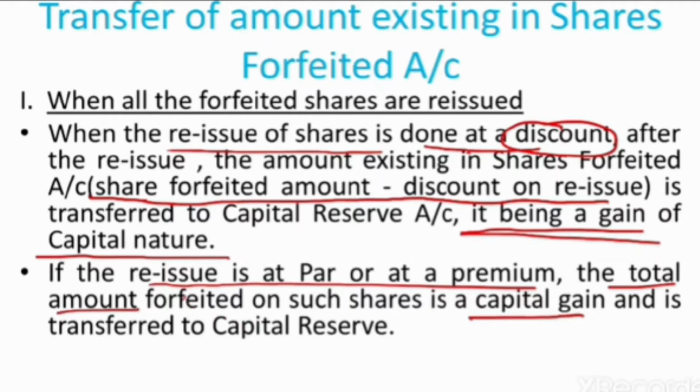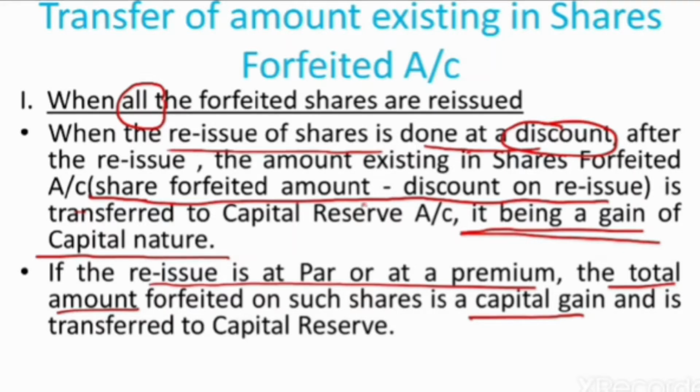Children, these two cases we are discussing are when all the forfeited shares are reissued. There can be two situations: when all the shares are reissued and when all the shares are not reissued. First of all, we will discuss the case when all the forfeited shares are reissued.